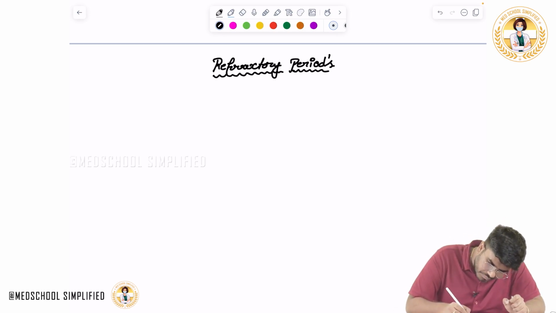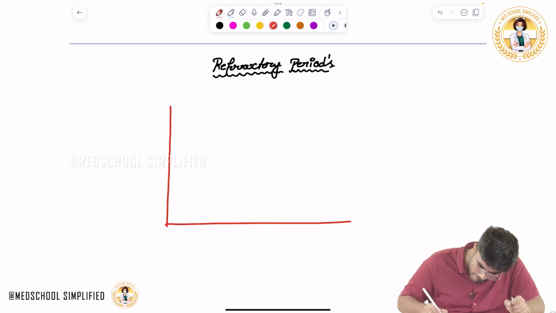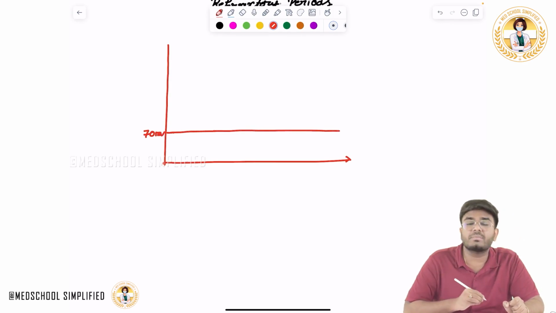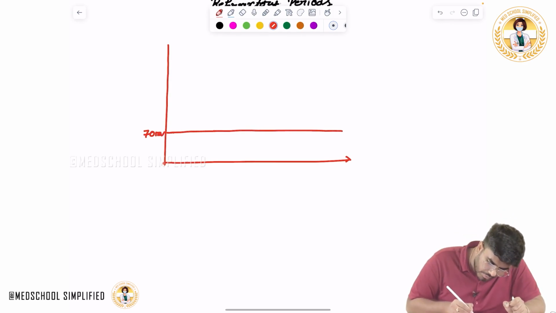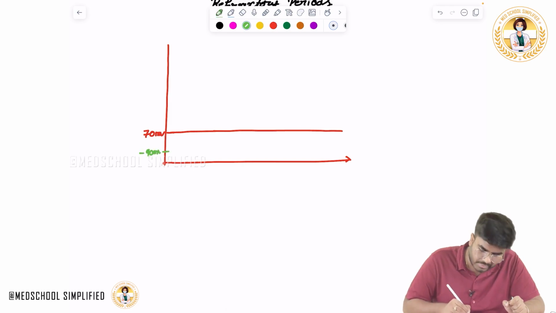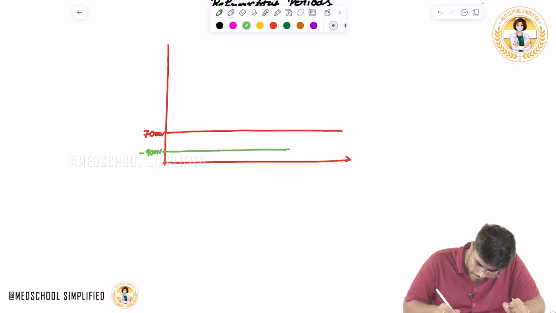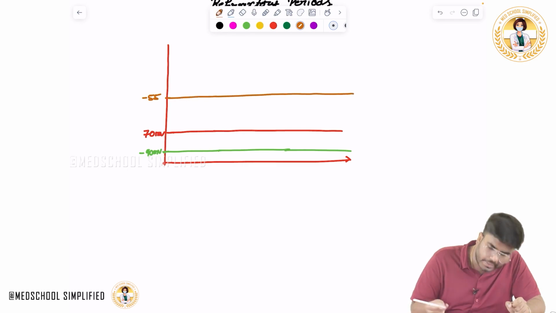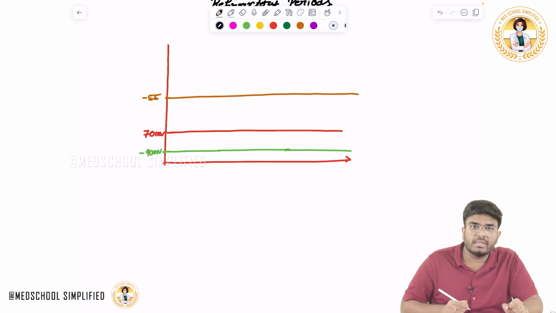Okay, so let me draw the action potential again here. Now you know what is the resting membrane potential. Minus 70 millivolt is the resting membrane potential. What is the equilibrium potential? The equilibrium potential of potassium is minus 90 millivolts. Okay, let me draw it here. Next, what is the threshold potential? Threshold potential is minus 55 millivolt. Okay, enough. Now what happens in the beginning?